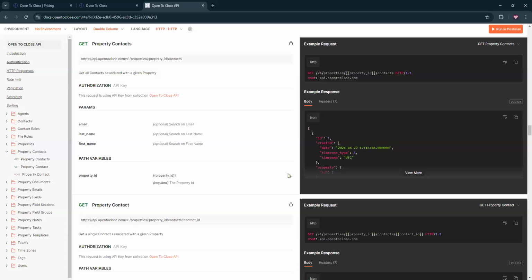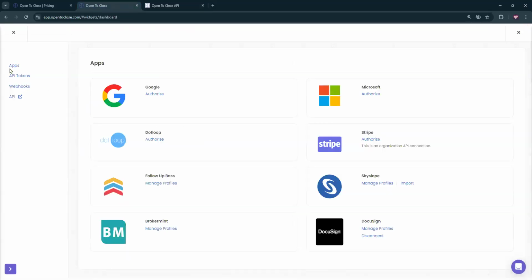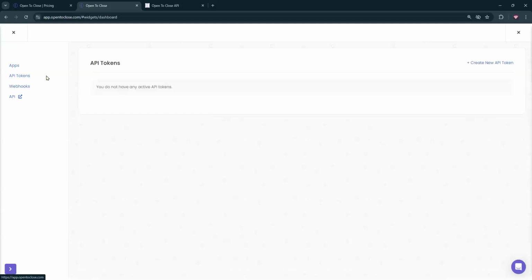Because if someone else has done it and they did it for free and you want to make it easy, you could probably just copy what they did and then update it so that it matches your Open to Close account, right? We're grabbing that, we're going to create that API key. Oh, not apps, API token. You're going to create that API token, that API key, and you're going to use that for your setup, right? So that would be the difference. And again, there are ways to make this super easy, and if it's already been done once, it's super easy to replicate. Cool.